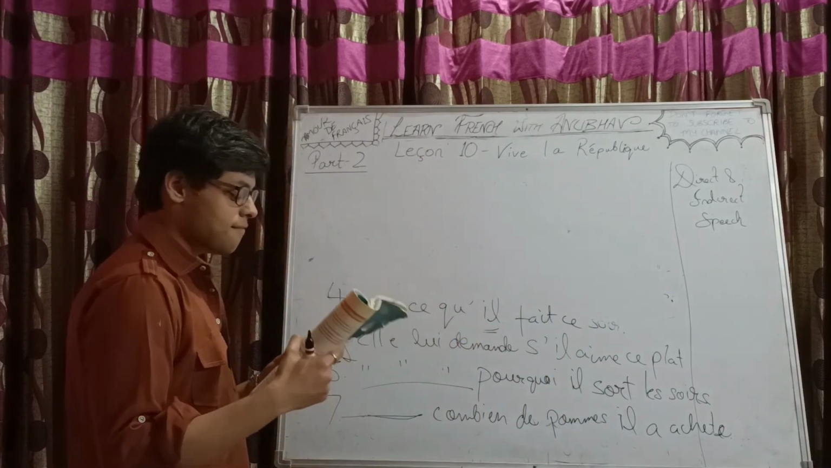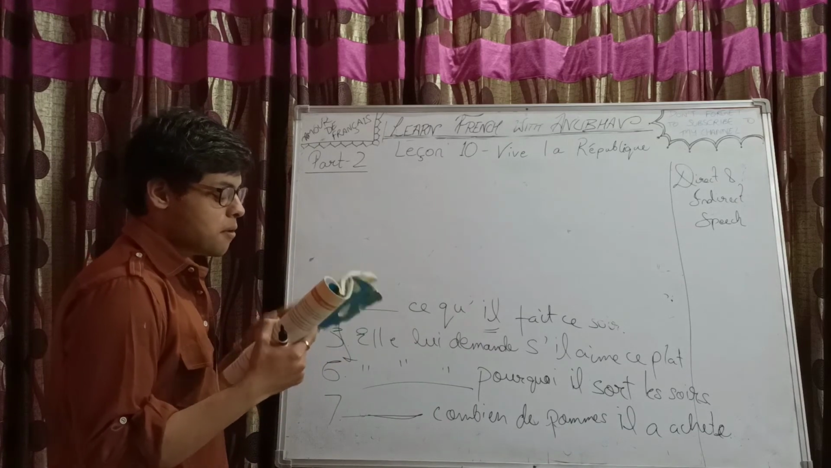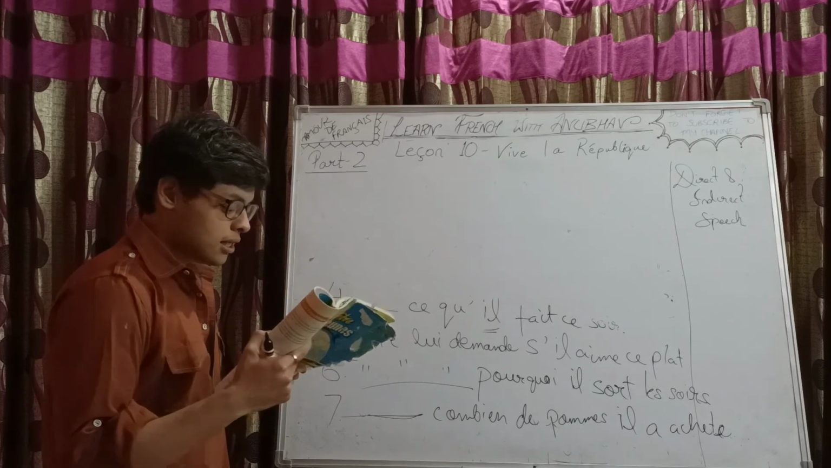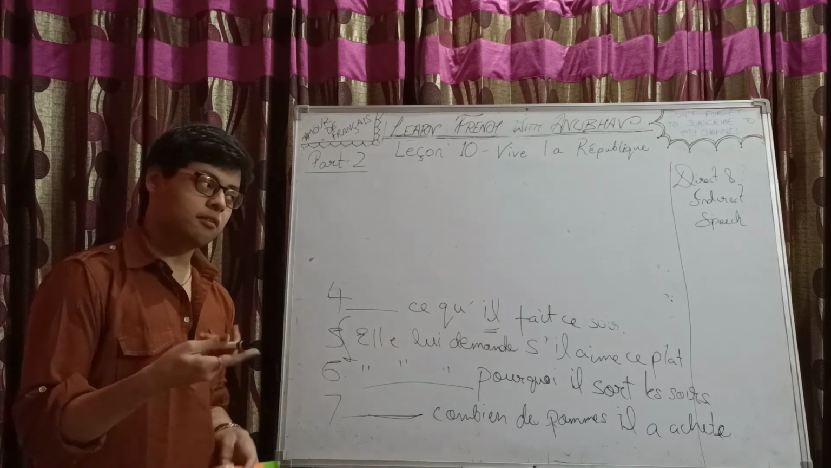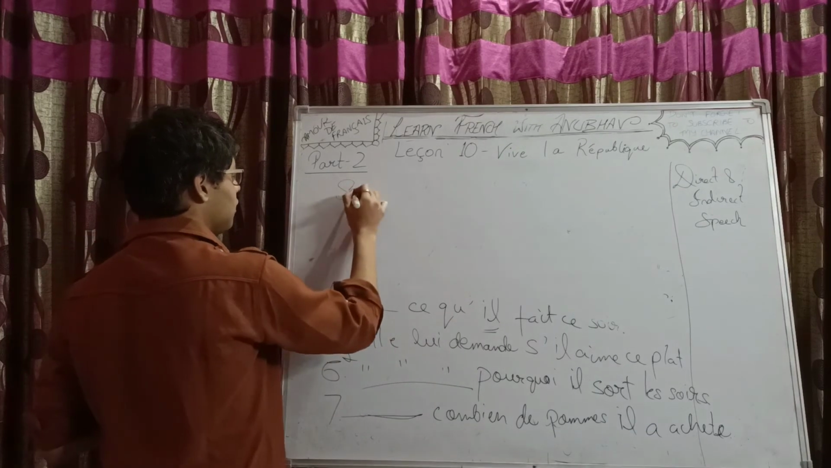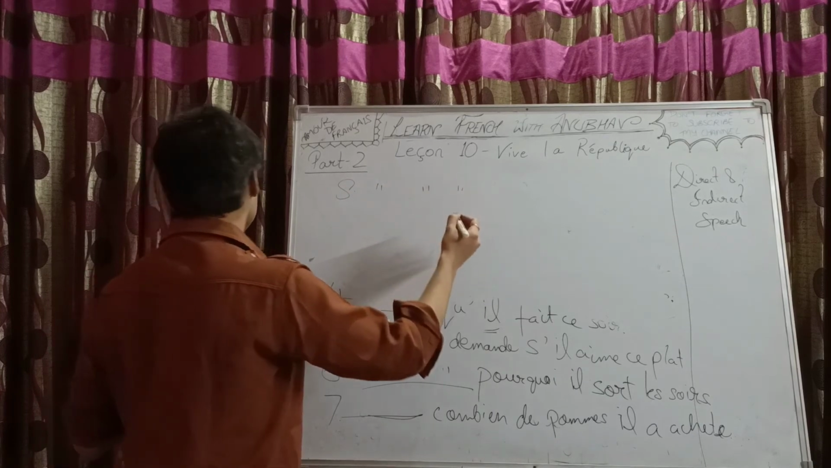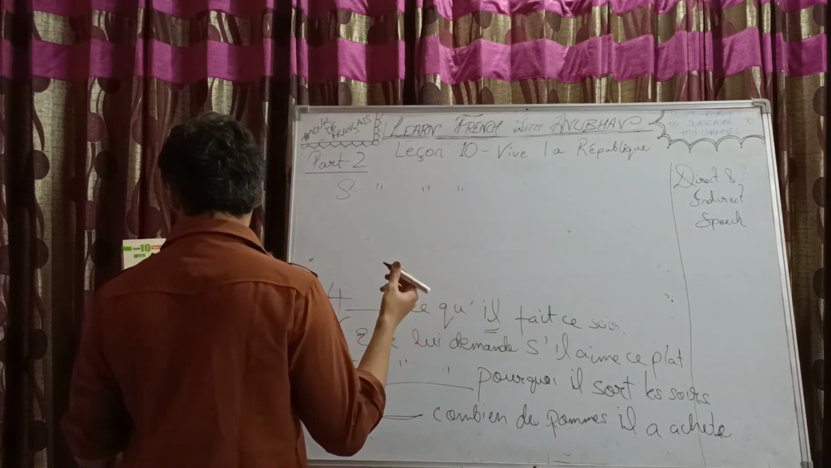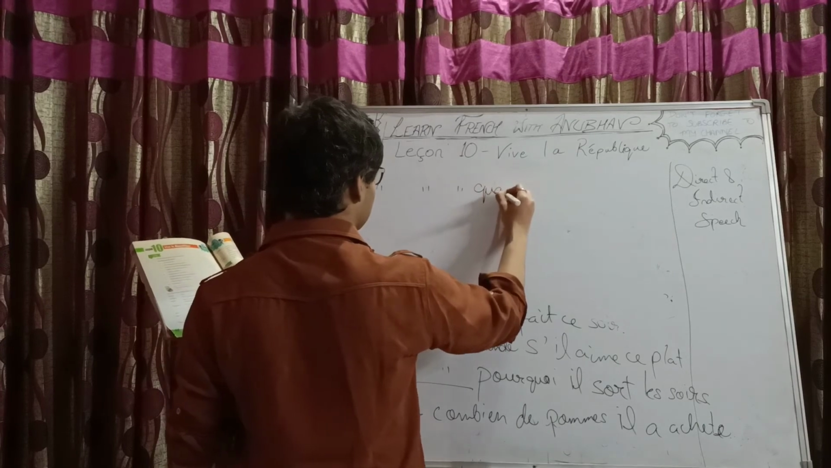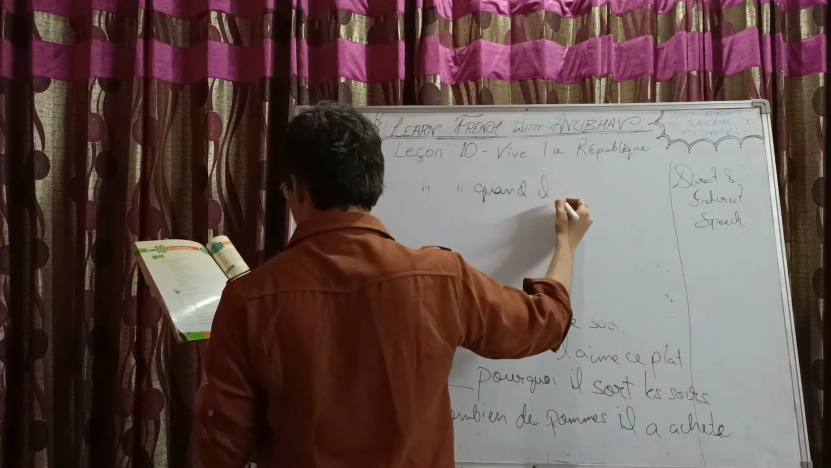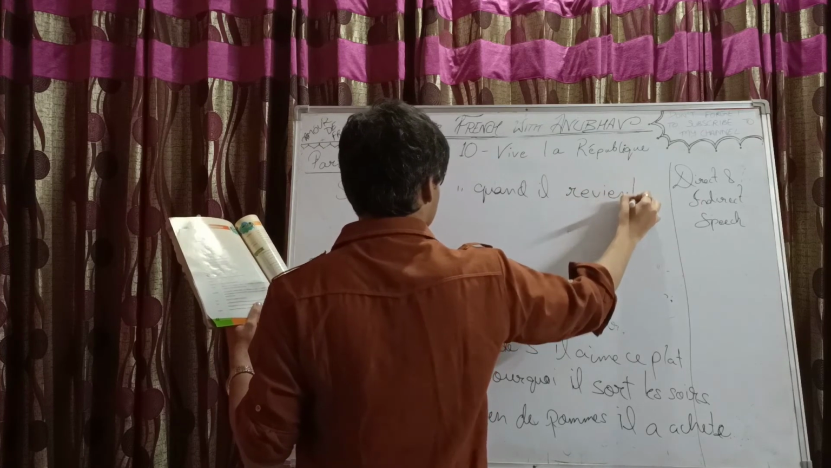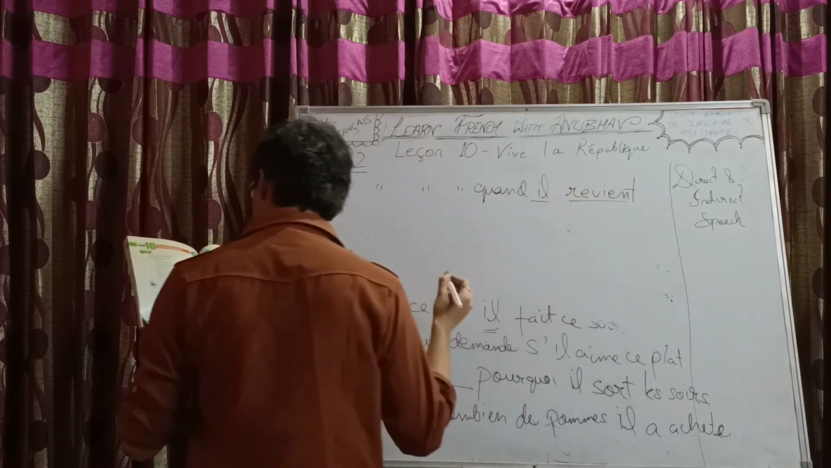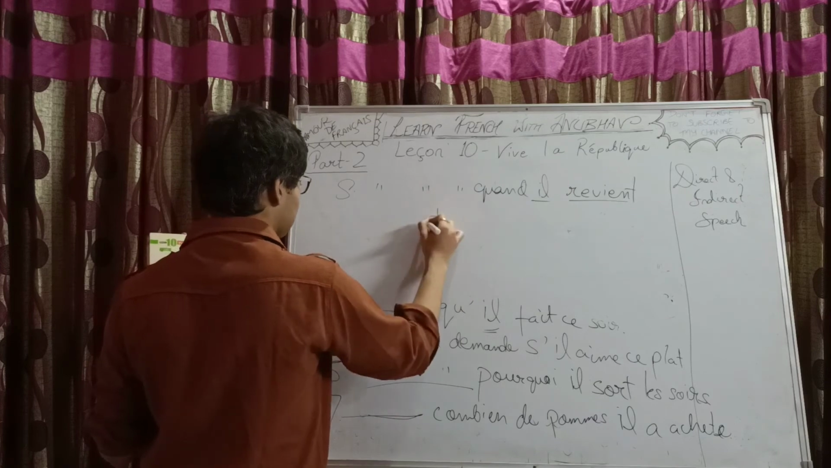So what do we have next? We have "quand reviens-tu de l'école?" So, when do you return from school? Elle lui demande. "Quand" will remain "quand" only. Right, elle lui demande, I'm not writing it again. Elle lui demande quand il revient. The subject changed, so the verb conjugation also changed. De l'école.